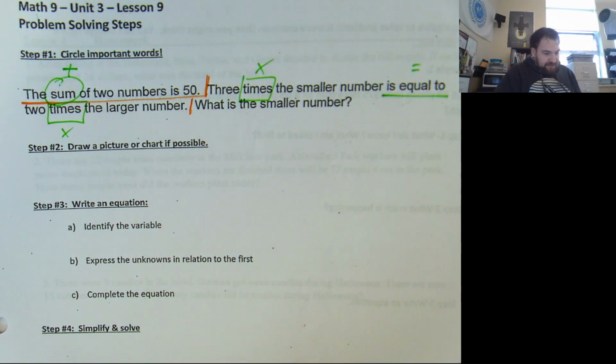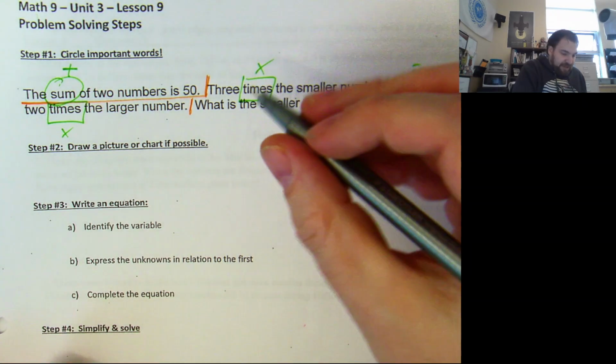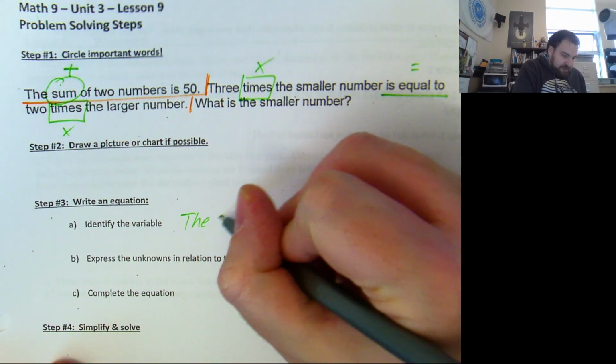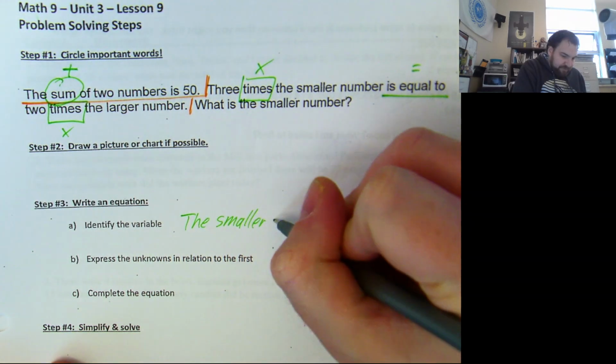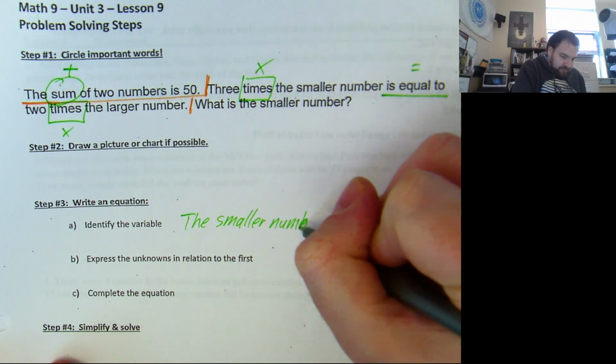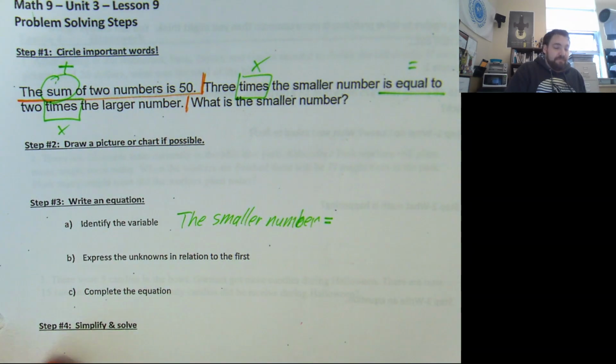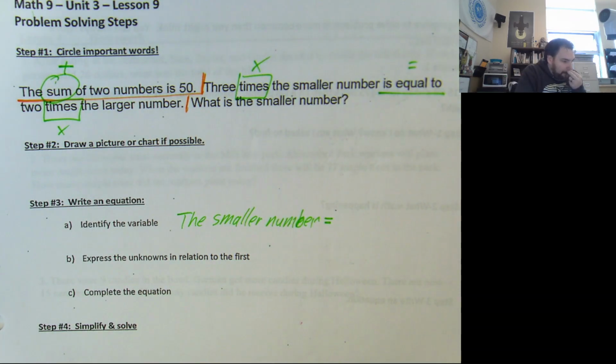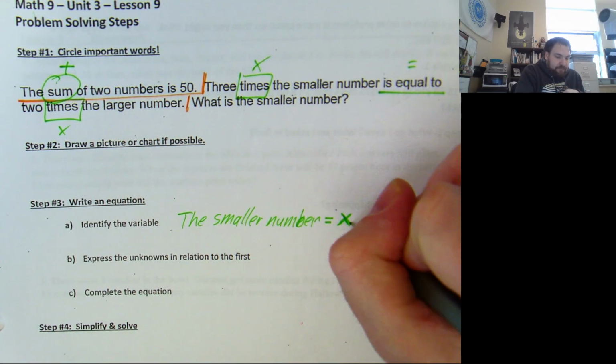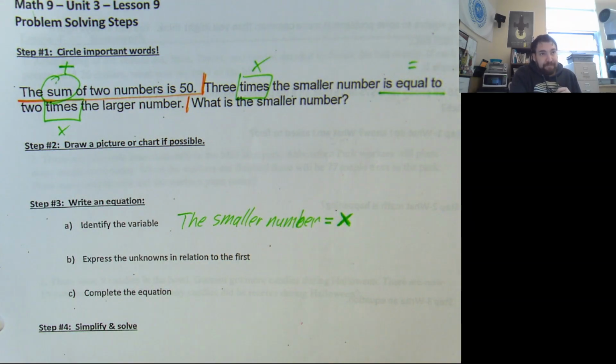So let's identify some variables. What are we looking for? The smaller of 2 numbers. So the variable is the smaller number, and what do we want to call it? Sure, we can call it x again. What about y? Someone said x first. If you wanted y, you should have said it a second earlier.